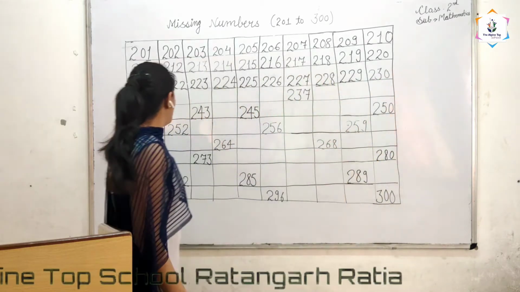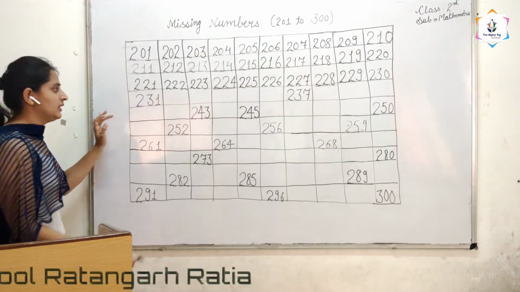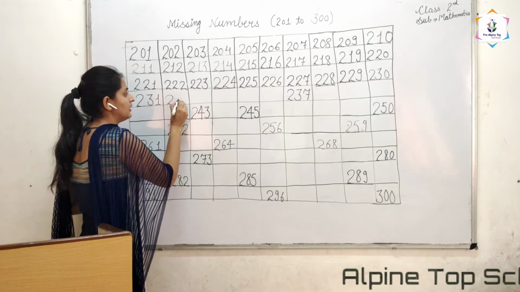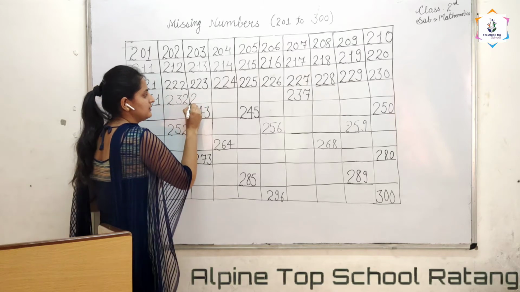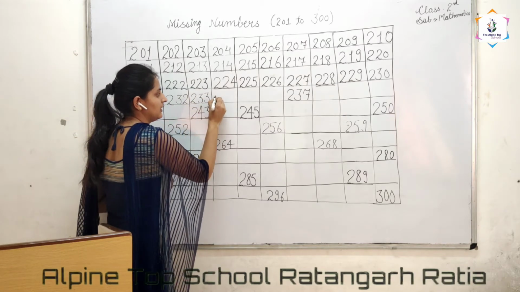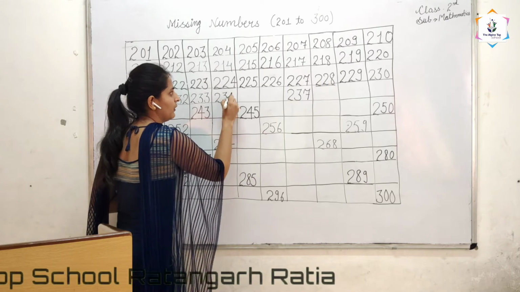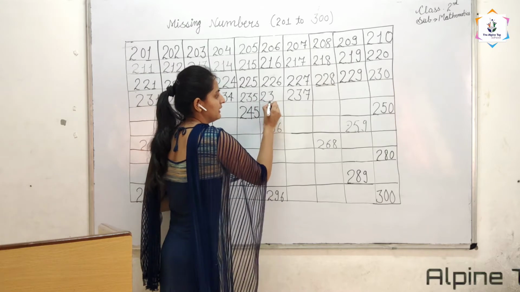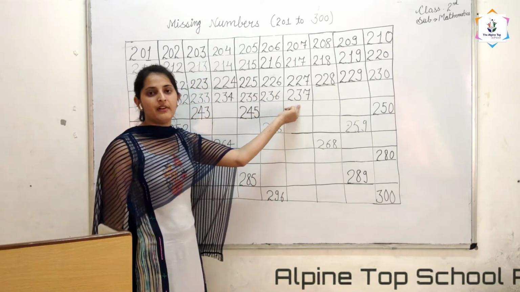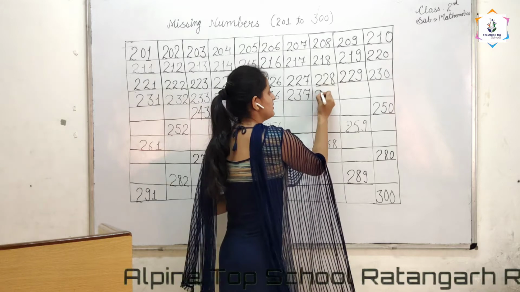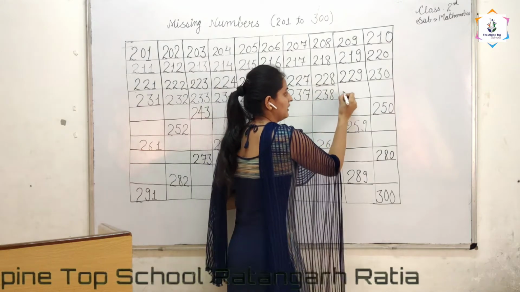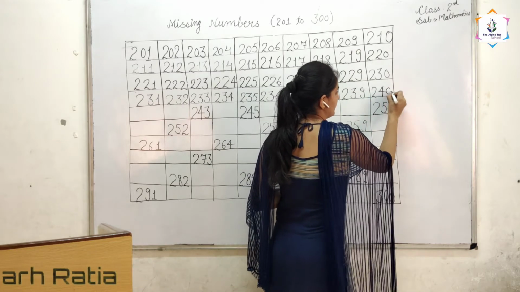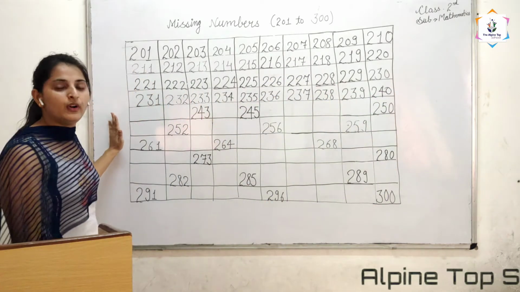In the next line, 231 is already given. Now after 231, which number comes? 232. And after this, 233, 234, 235, 236, and 237 is already given. And after this, 238, 239, and 240. After 240, which number comes?